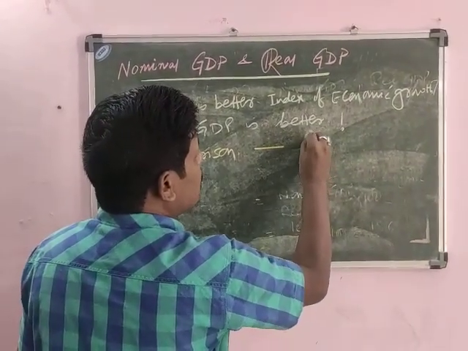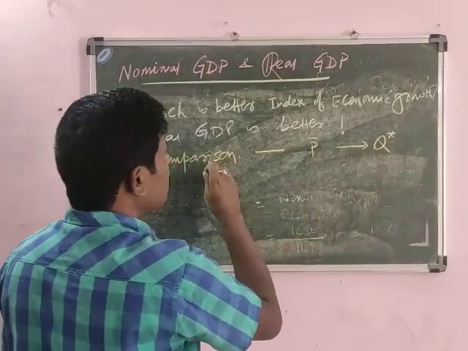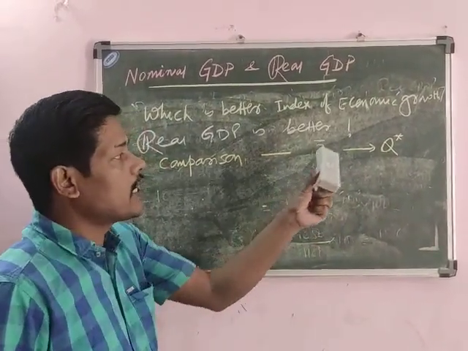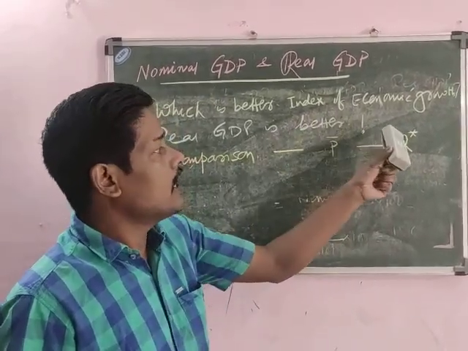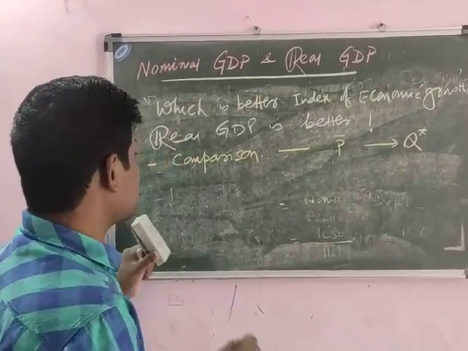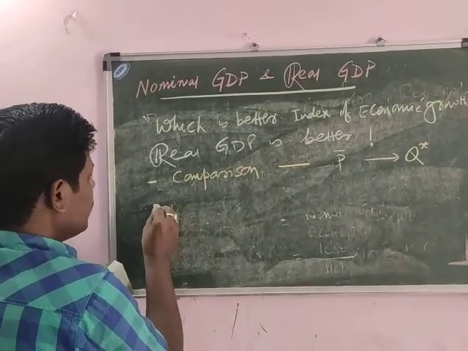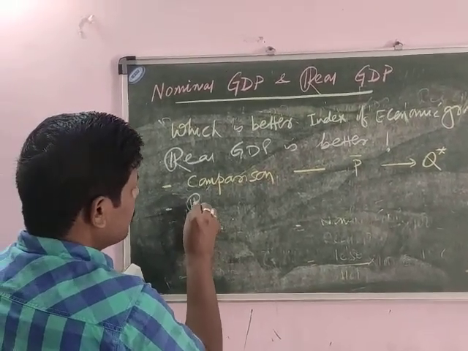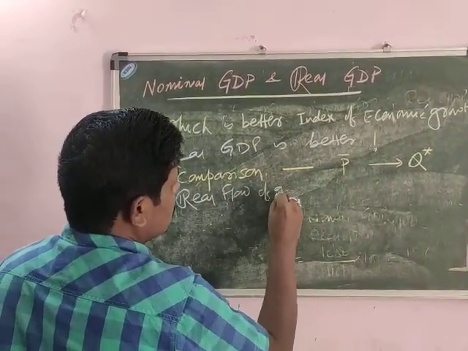Because your price remain constant, only your quantity changes. So if real GDP increase, that will indicate that the output is increasing. If real GDP decrease, then the output is decreasing. This is a first case. And the second one, that will be your real flow of goods and services.